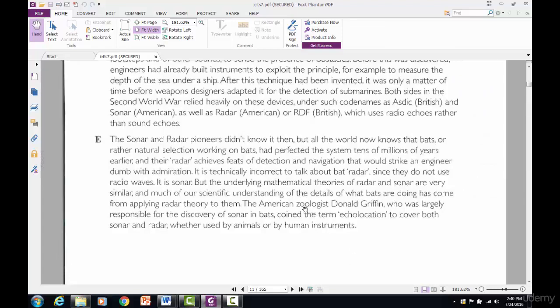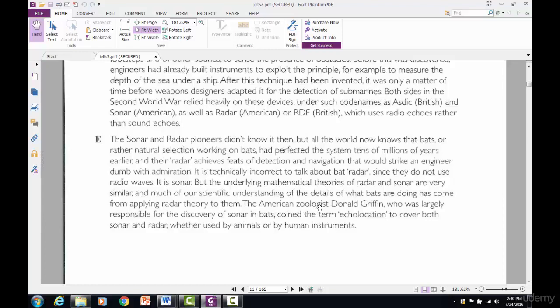Here it is right here. The American zoologist Donald Griffin, who was largely responsible for the discovery of sonar in bats, coined the term echolocation. I'm looking at the last sentence, everyone. Last sentence of paragraph E. The American zoologist. So that's a job, right?